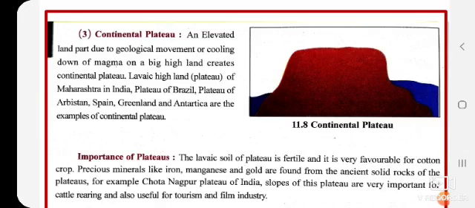Due to geographical movement, whatever changes happened in the earth, in the land, in the earth crust, due to that, sometimes the magma needs to cool down. If lava has flowed or if the earth crust has moved, it needs some time to cool down, to settle down, and while settling down it forms on a big high land, what it forms is a continental plateau, as a plain plateau.